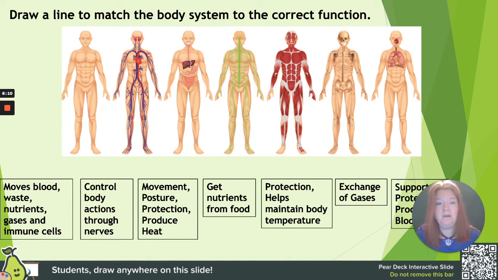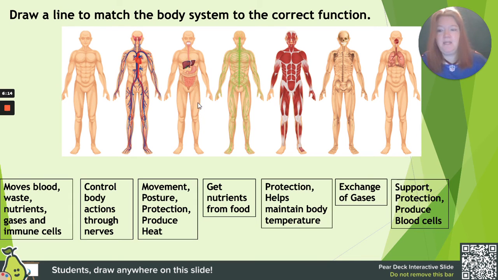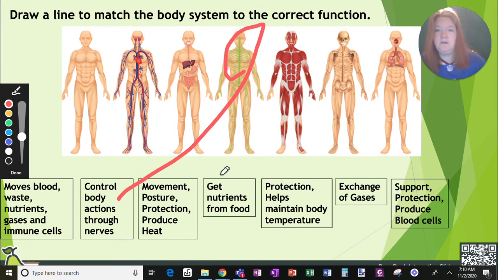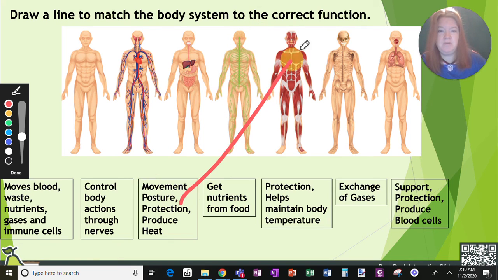And now here, you would be in the PearDeck drawing a line to match the body systems. So moving blood, waste, nutrients, gases, and immune cells would be the circulatory system. Controls body actions through nerves, nervous system. Movement, posture, protection, produce heat, muscular system.